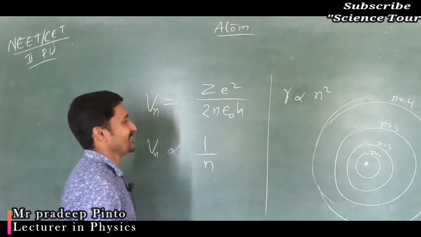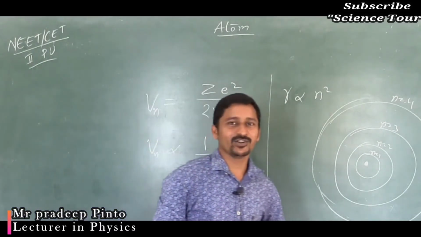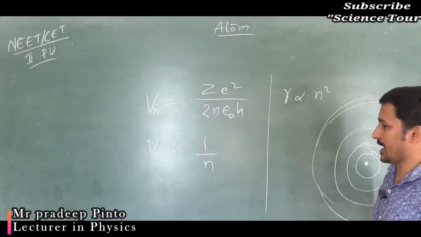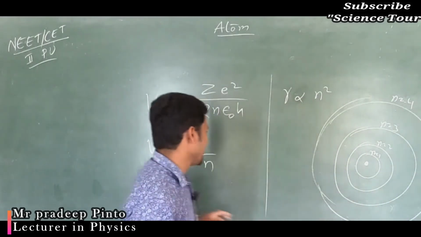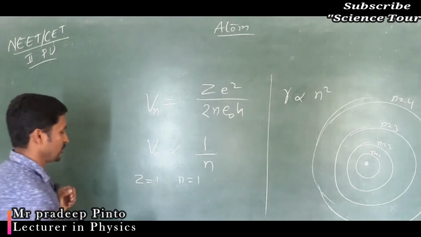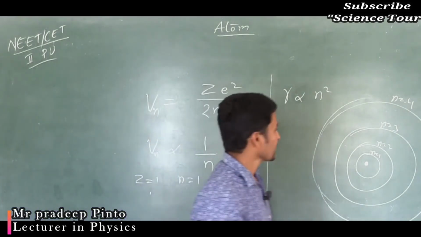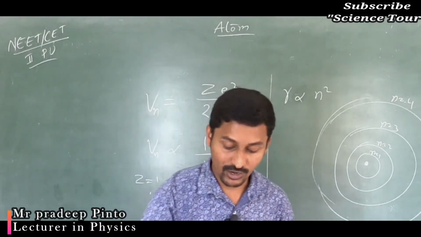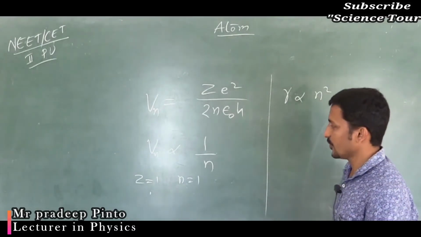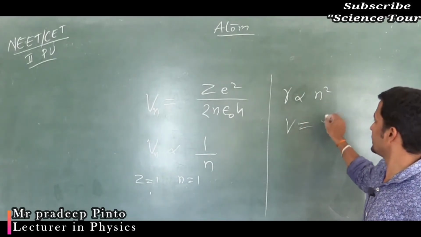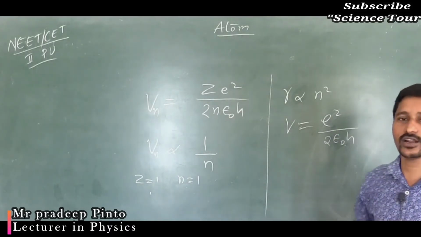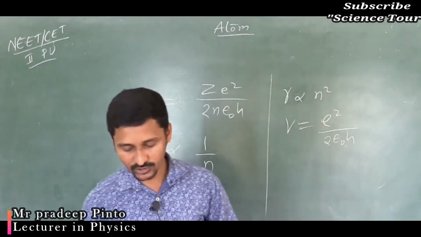And similarly, you are going to get the equations for V is inversely proportional to n. Again, if you apply Z equal to 1 and n equal to 1, you are going to get the velocity, that is nothing but V is equal to e squared divided by 2 epsilon naught h. Can you calculate what value you are going to get?